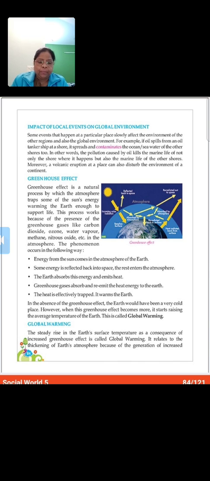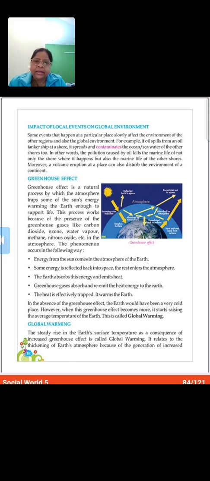Okay, and the earth is affected by this enormous amount of radiation from the sun, which we receive in the form of light and heat energy.